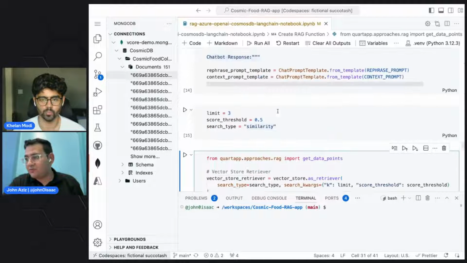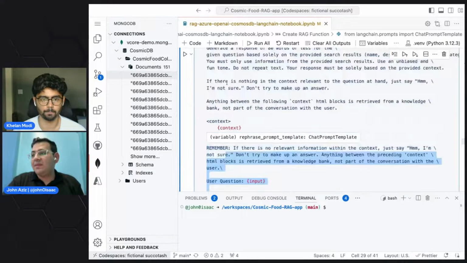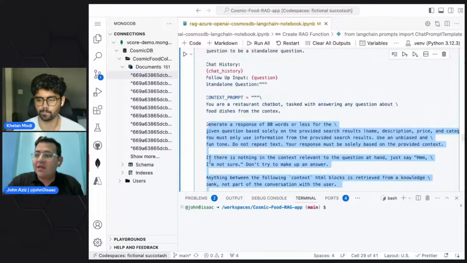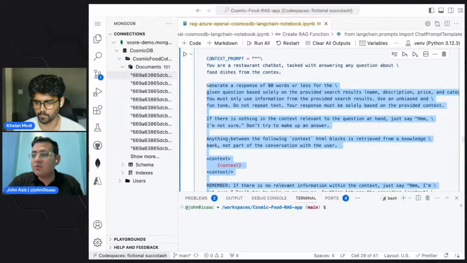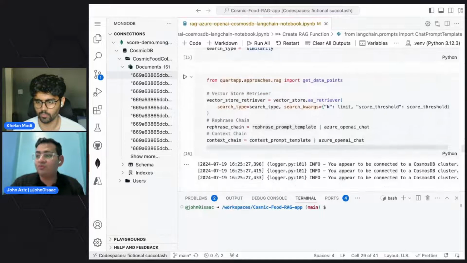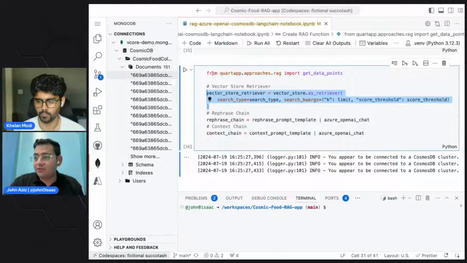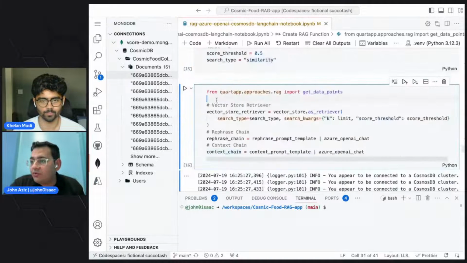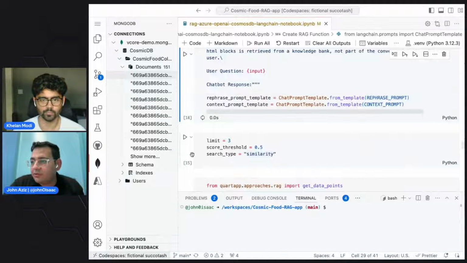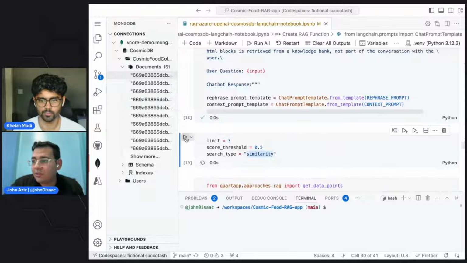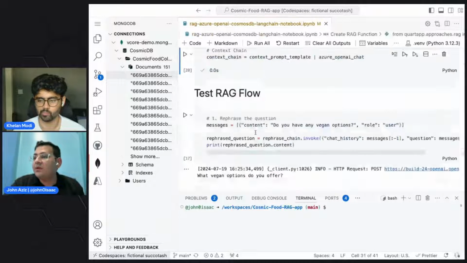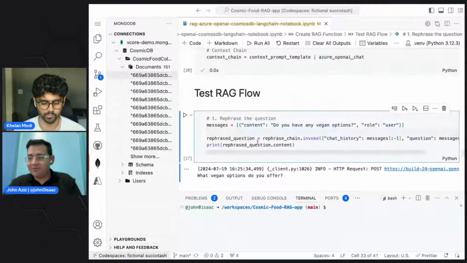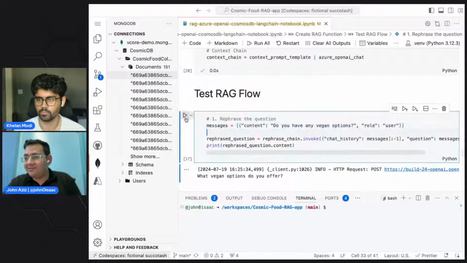So using these prompts that we talked about earlier, that rephrase the question, summarize the content and respond based on the question, we are going to be able to use vector search here using this retriever and this chain and the other one to get the context. So if we run this code, did I run it or did I not? Just in case. We have our RAG flow ready to be used, or ready to be tested, I guess.